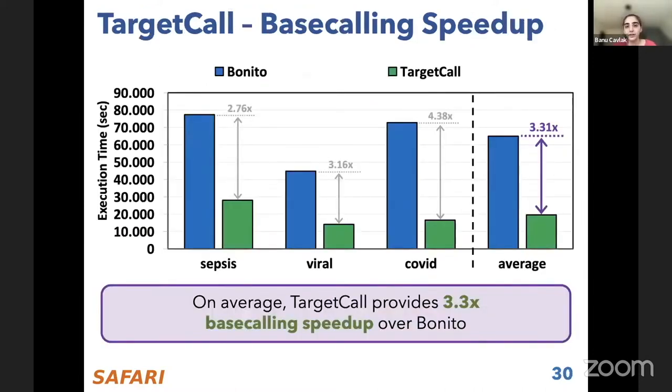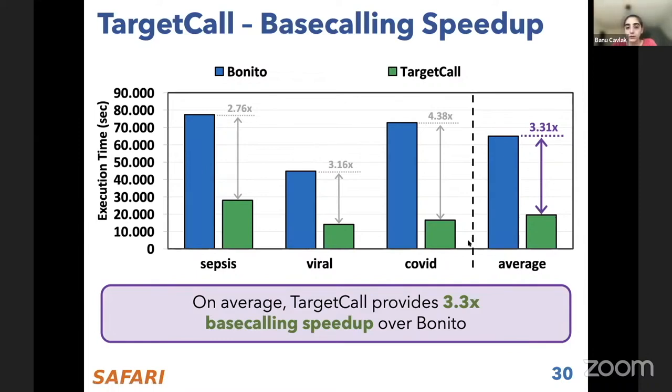Our first metric is the base calling speedup that we can achieve with TargetCall. So as you can see, in the y-axis we have the execution time, and in the x-axis we have different use cases as well as the average. This blue bar shows the execution time of Bonito for each use case and the average. And then the green bar shows the TargetCall execution time plus the Bonito execution time for reads that pass the TargetCall filter. So it's really an end-to-end comparison of the base calling times. And we conclude that on average, we can get a 3.3x base calling speedup over Bonito.